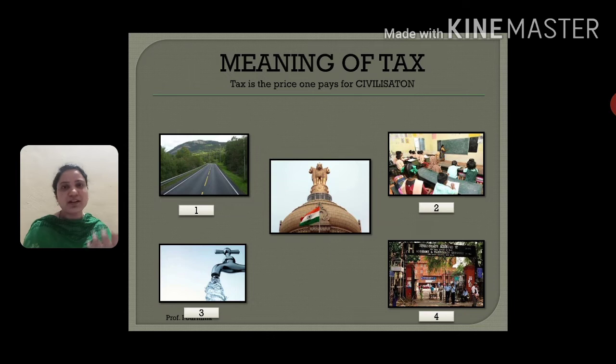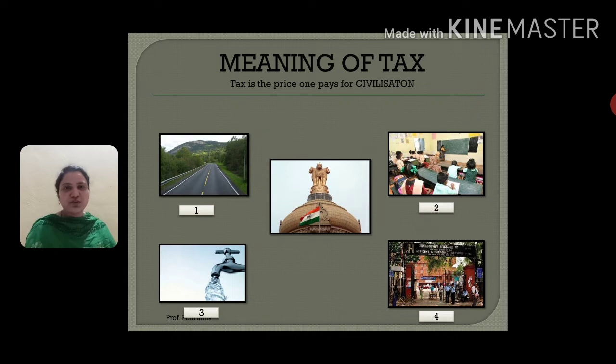Now, suppose the government is not a natural person, it's a system which is run by people, right? Now suppose a person comes to your house and says we have to construct a road, please pay 1000 rupees. We have to build a school, please pay 10,000 rupees. Will we pay?